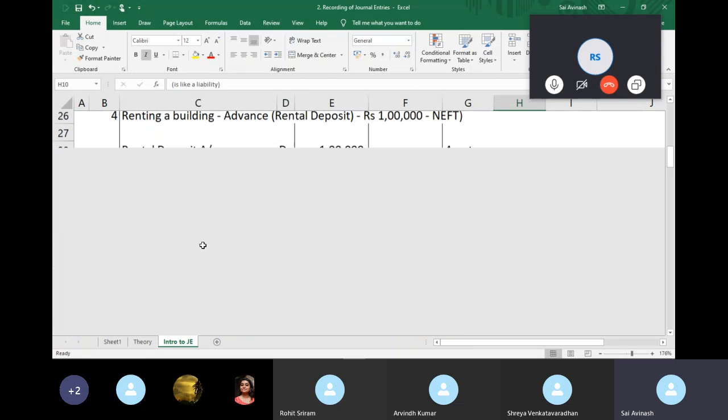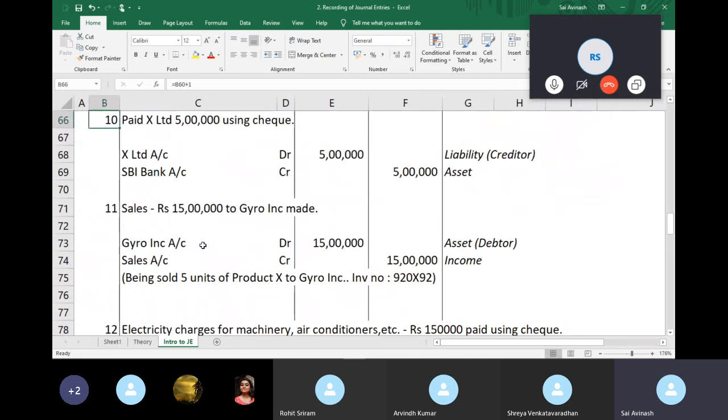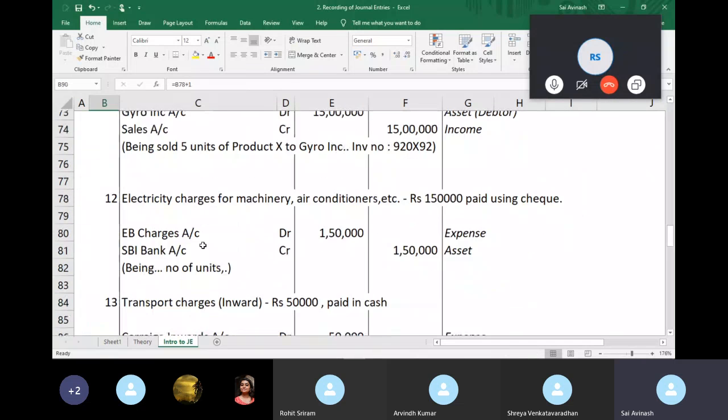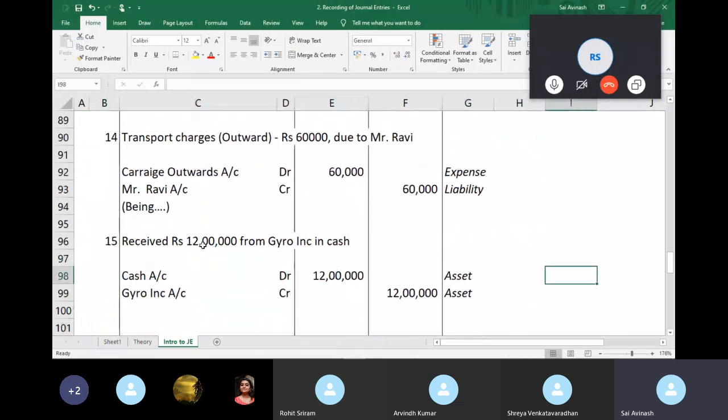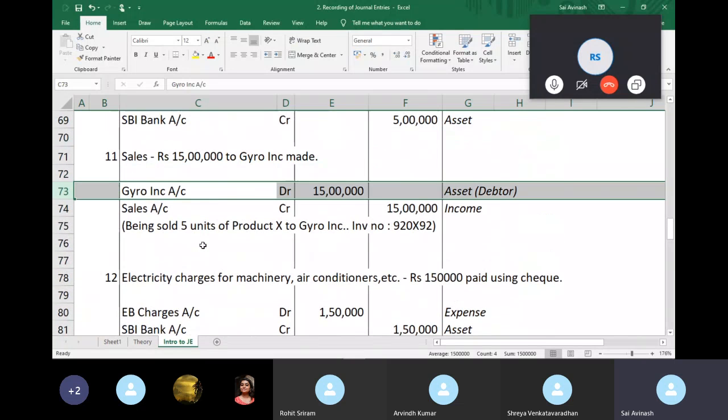So similar to what we compared before, right? Where is it? Ah. So if you remember, we tried to figure out what happens to the balance in X Limited. So we'll try to do that again, right? So Gyro Limited initially had a debit balance of 15 lakhs, if you remember, right? I had instructed to debit my asset, which is my debtor, with 15 lakhs because I made a sale, right? So a debit, remember, a debit balance implies that it's an asset. I expect to receive. That's the idea. An asset should give you an idea that the business expects to receive, and the liability should give you an idea the business expects to pay.